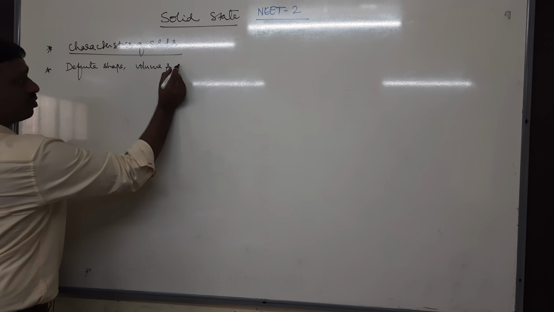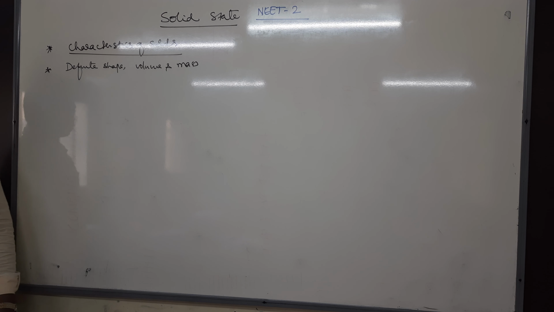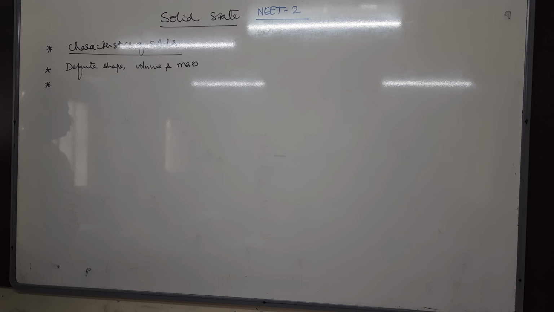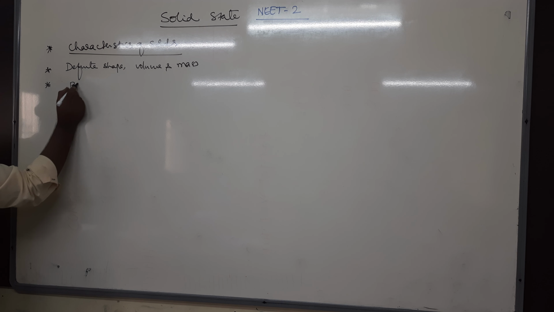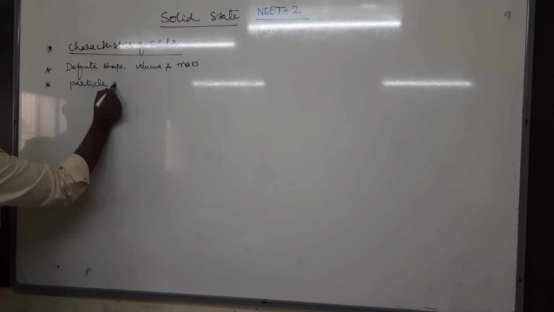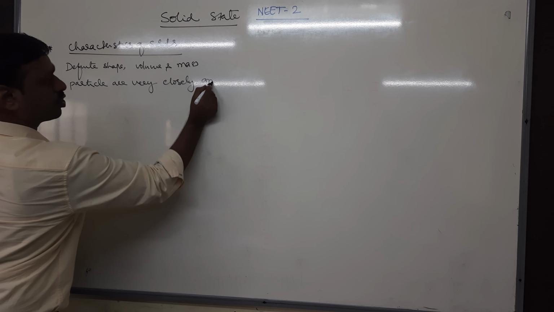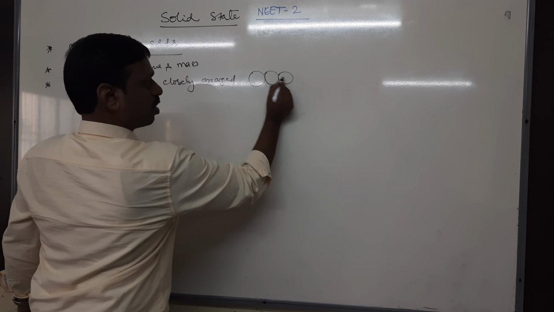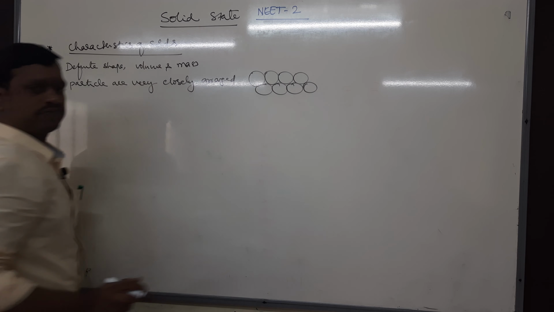So all solids have definite shape, volume, and they have definite mass also. Next, second characteristic: how are the particles arranged in solid, closely or loosely? In solid, particles are very closely arranged, that means the gap between the particles is very, very less.